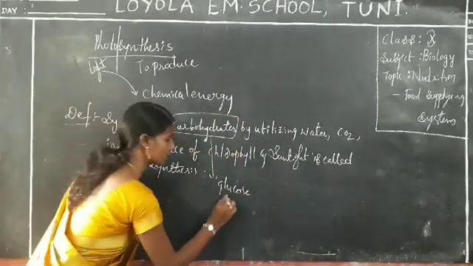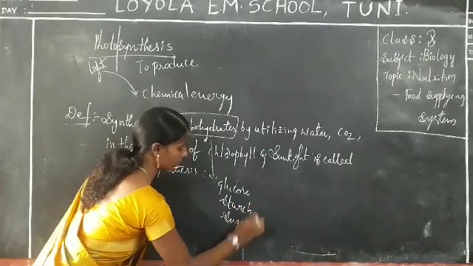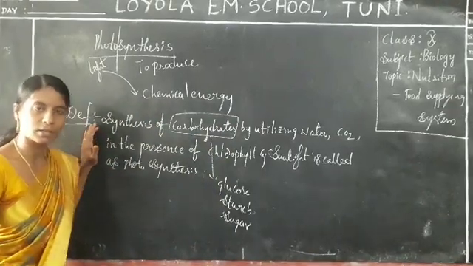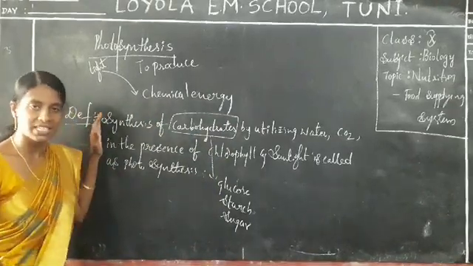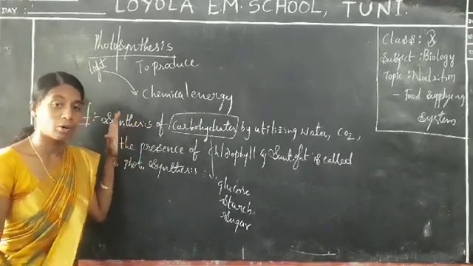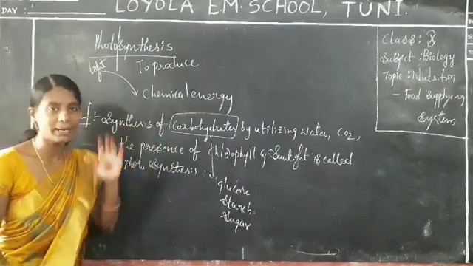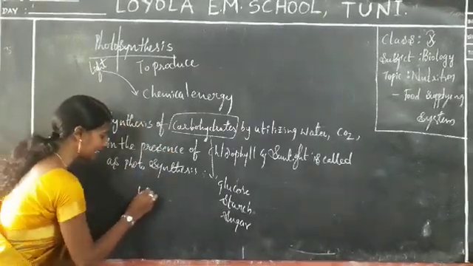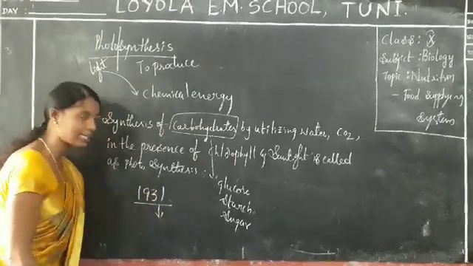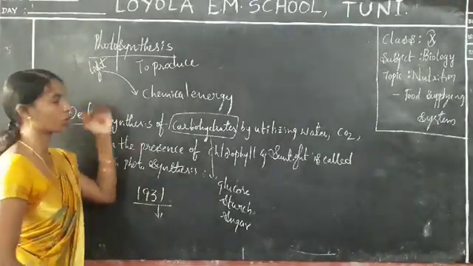We can call it starch also, and some sugar material also. According to that, photosynthesis is the main complex process involved in plants. So many intermediary compounds are formed, and so many scientists have given so many equations. But in the year 1931, one famous scientist is the one familiar for discovering the equation for photosynthesis.